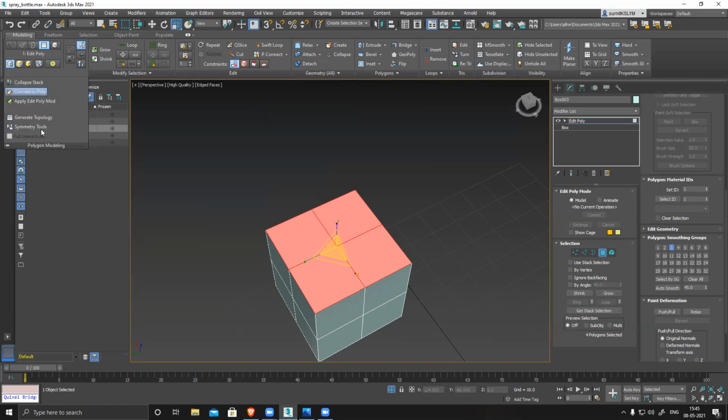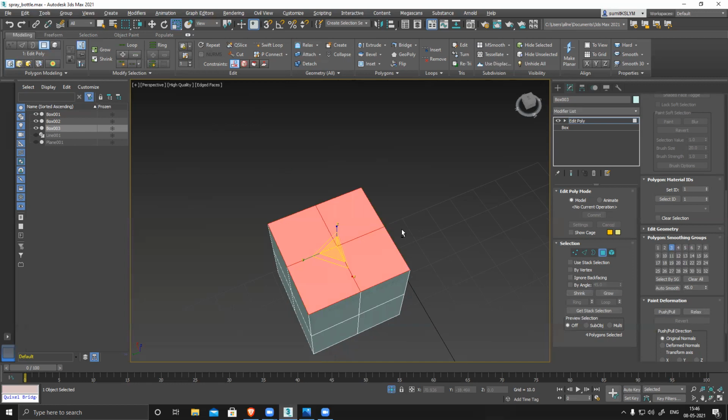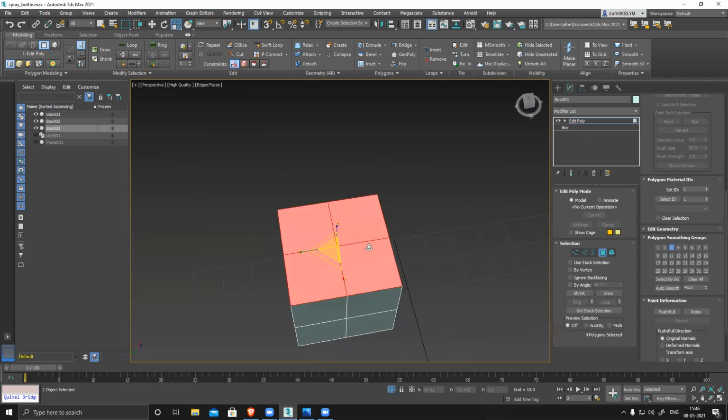The options are just modify selections, not the geometry, quadrify, separate, slice, hinge, outline. Okay, it's not there.